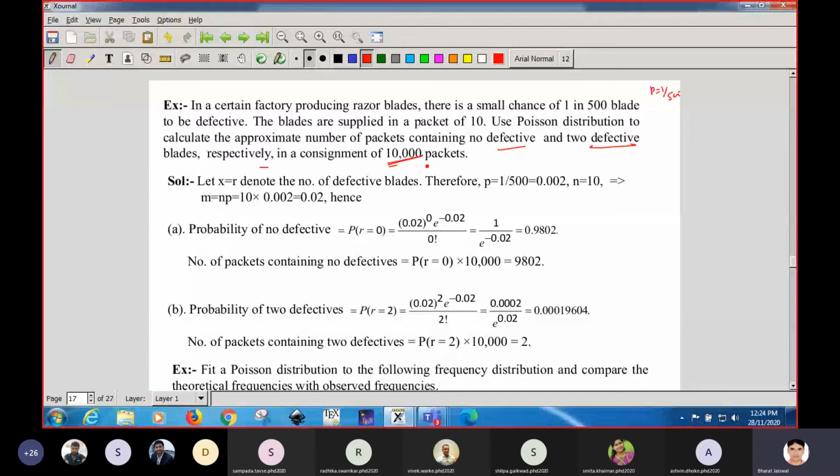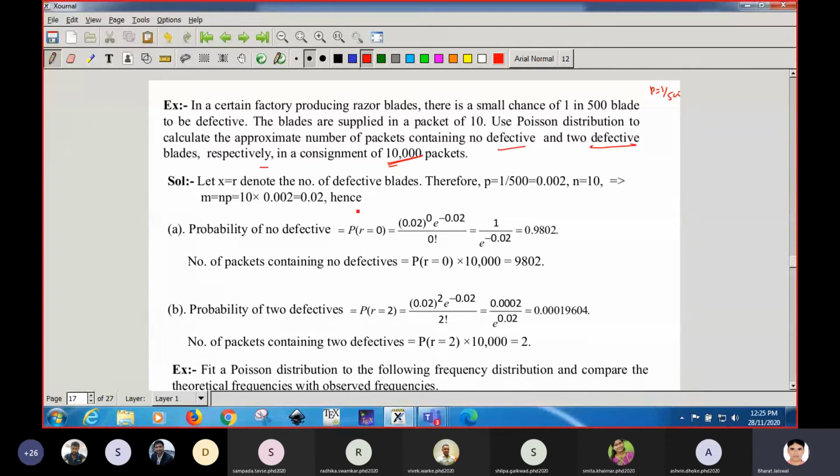So if 10,000 packets are supplied, we have to find the approximate number of packets containing no defective and 2 defective blades in a packet of 10 blades.